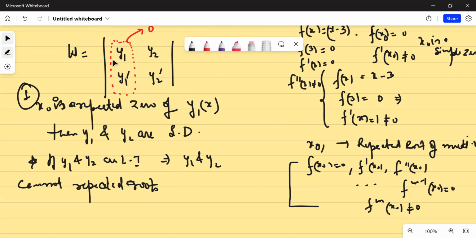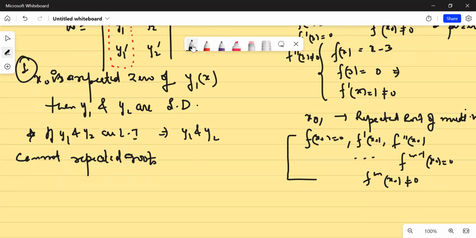And if this entire column is 0, I would say that my Wronskian is 0. And if my Wronskian is 0, it implies y1 and y2 are linearly dependent. But I have not kept any restriction on y2. Y2 can be anything. So y2 can be sin x, for example. Y2 can be exponential. Y2 can be, let's say, x, anything.